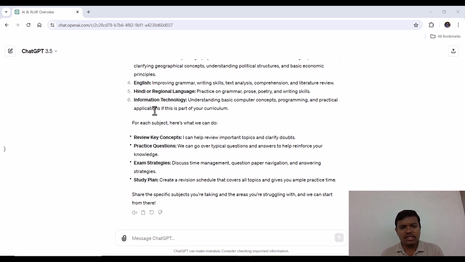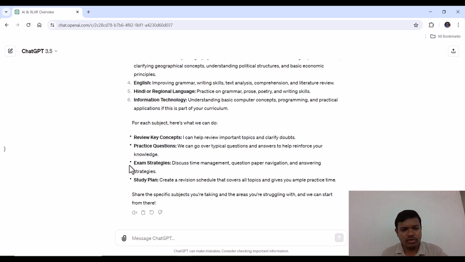These are the basic topics generally covered at the age of 16. And for the preparation of each subject, generally it is required to review some concepts, do practice questions and answers, and exam strategies and study plan, etc. So these are the things which we have to cover for the exam preparation.